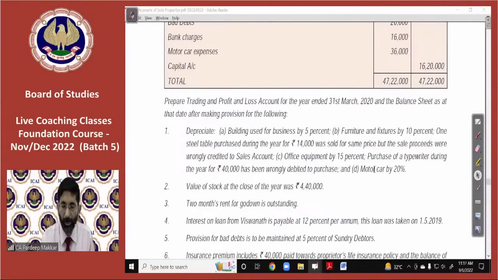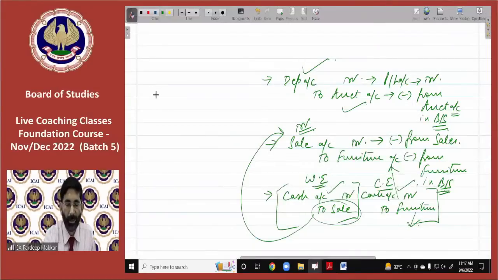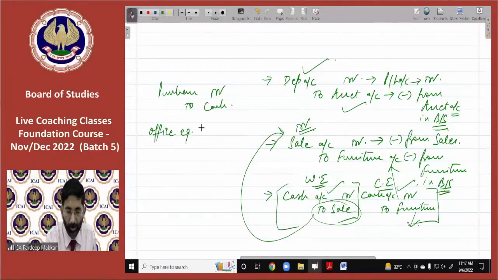Purchase of a typewriter during the year has been wrongly debited to purchase account. That has also been discussed in our previous lecture. We have passed the entry purchase account debit to cash, but the correct entry should be office equipment account debit, because whenever we are purchasing any asset, the entry should be asset account debit to cash, not purchase account to cash.